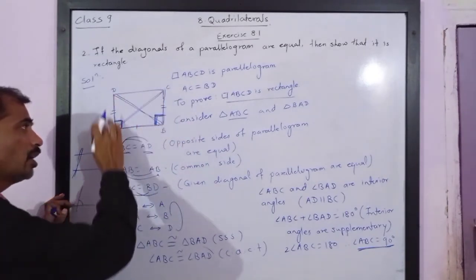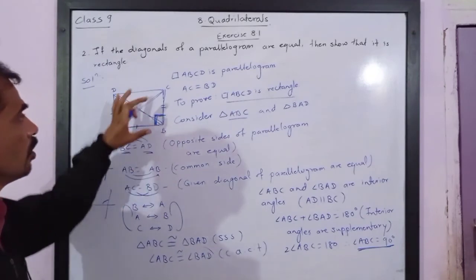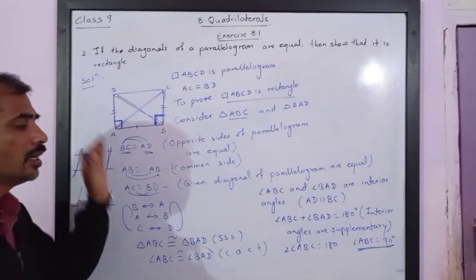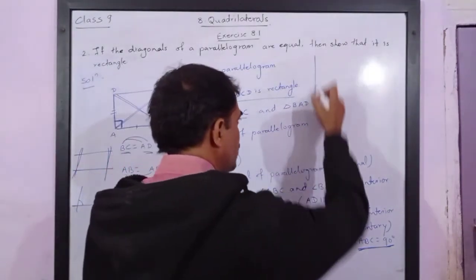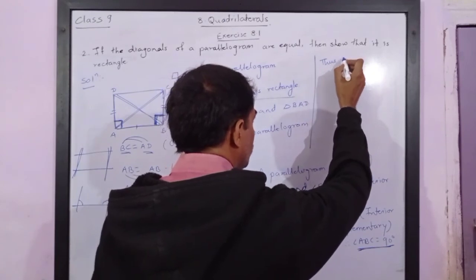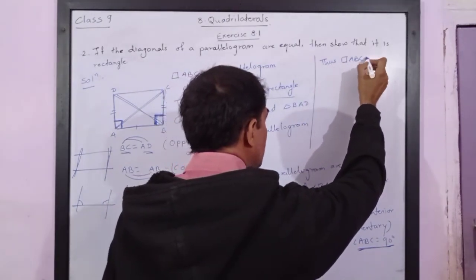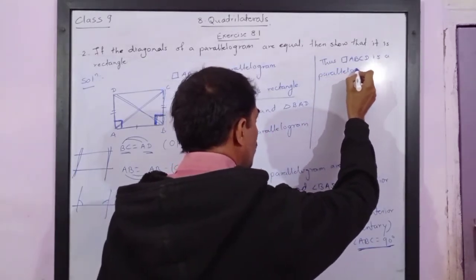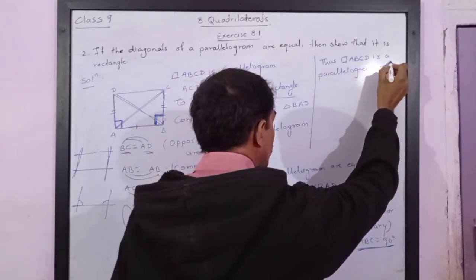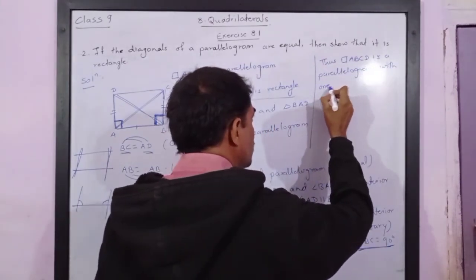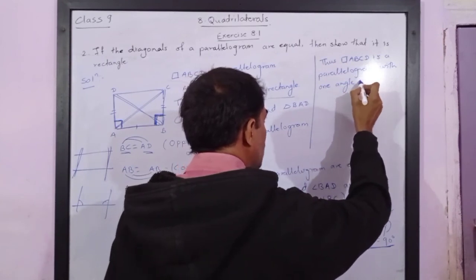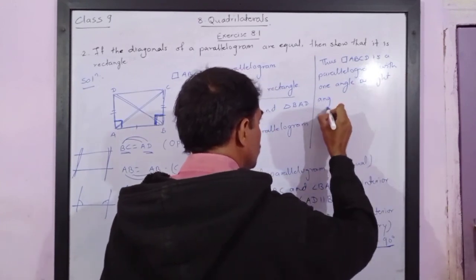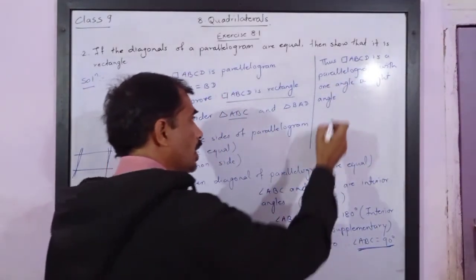Now watch carefully. I have got angle ABC is equal to 90 degrees. So it is a parallelogram with one angle as a right angle. Hence quadrilateral ABCD is a rectangle. Thus quadrilateral ABCD is a parallelogram with one angle as a right angle.